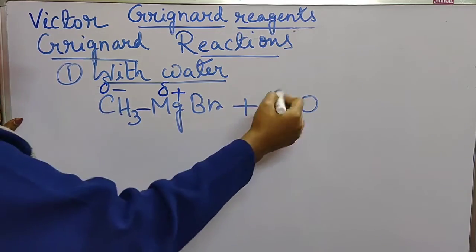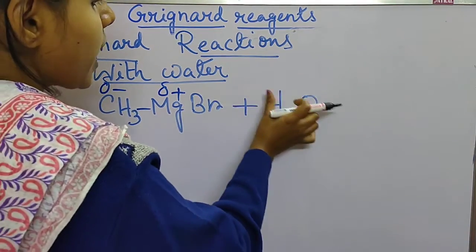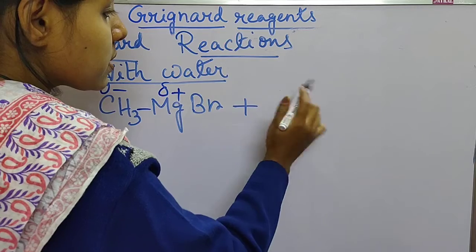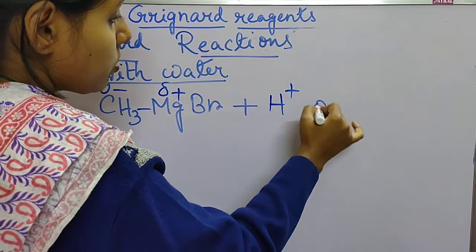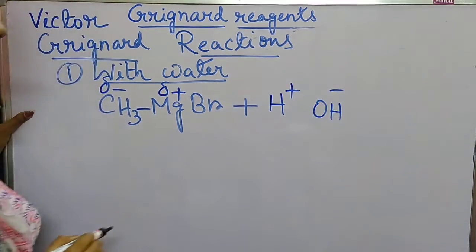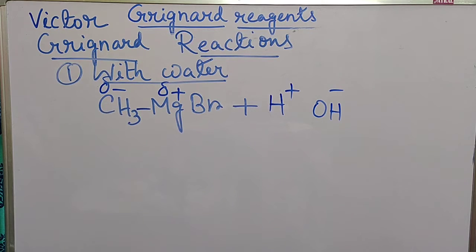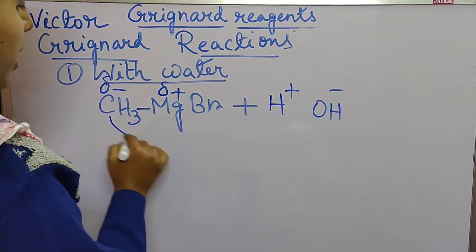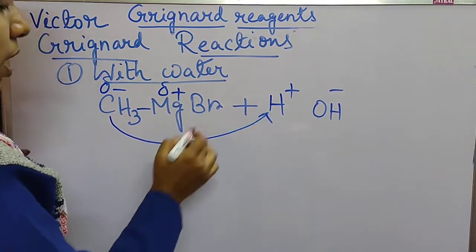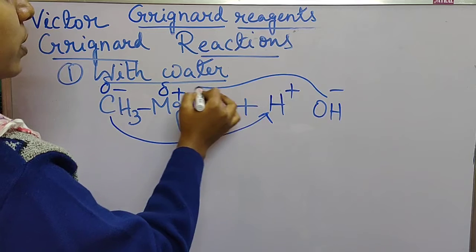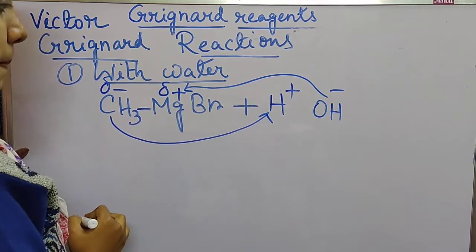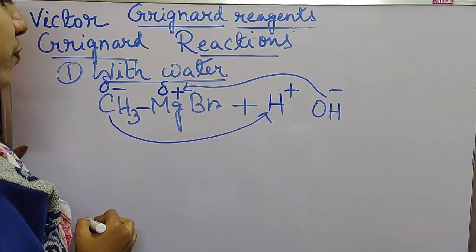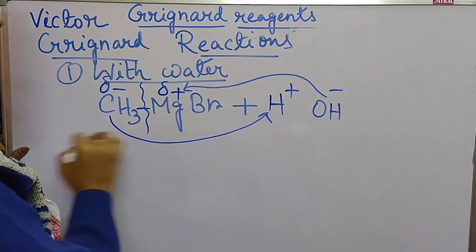Now H2O can be written as H plus and OH minus. In a water molecule, H plus and OH minus. Now what will be their attacking tendency? The negative carbon will combine with the positively charged hydrogen, and this OH minus will combine with the magnesium. So this bond will be broken.